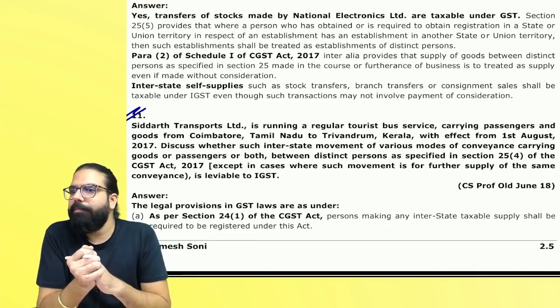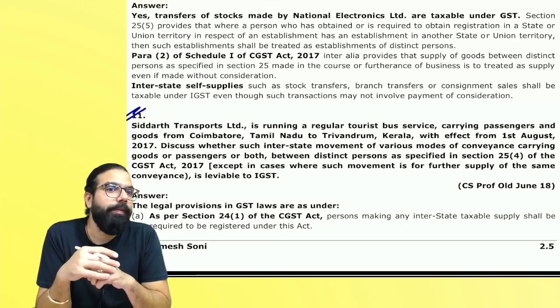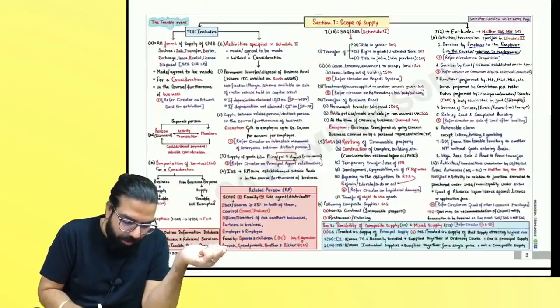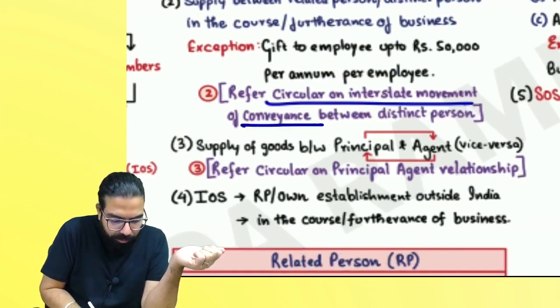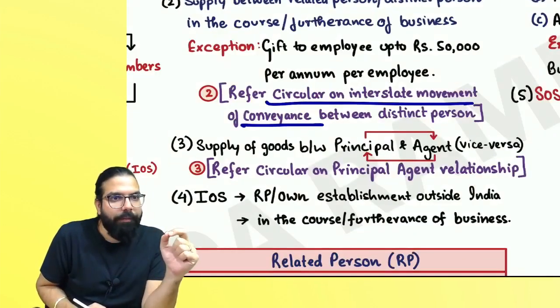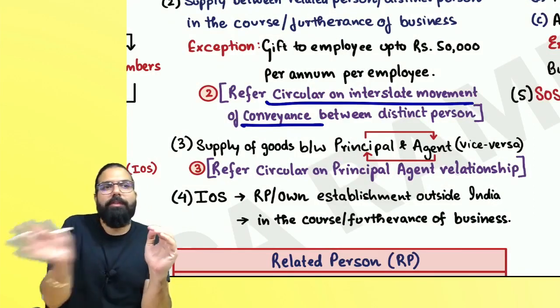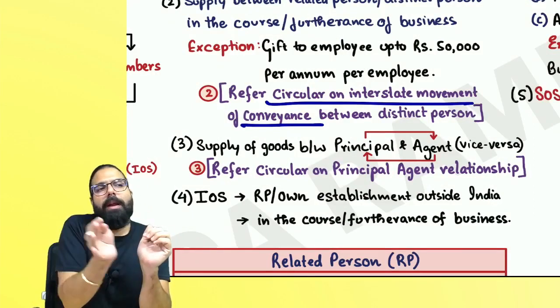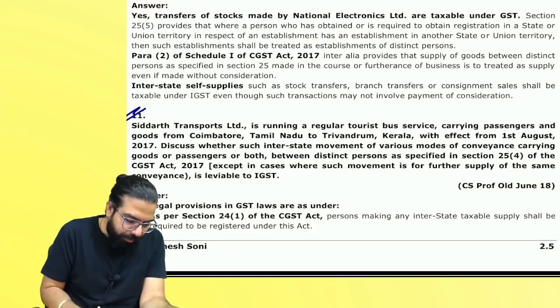Are we done reading? What is it talking about? It's talking about a circular. It's talking about the circular relating to interstate movement of conveyances. Correct, everyone? It's talking about this circular. On conveyance, will you charge GST? On conveyance, will GST come? On repair and maintenance? Yes. Correct, everyone? Let's read the question.